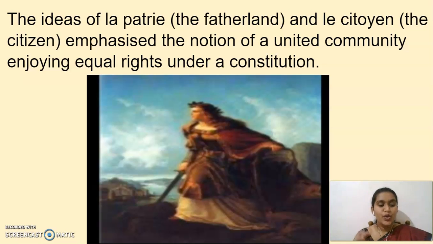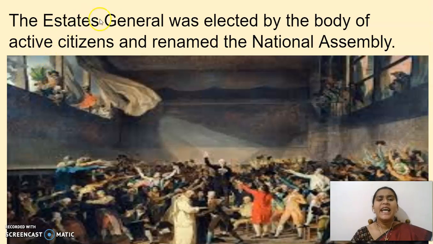To unite or to constitute the people, they all were struggling, and they came up with the idea of fatherland and the citizens. See here, the Estates General was elected by the body of active citizens and renamed the National Assembly.